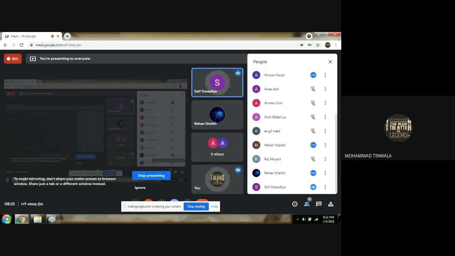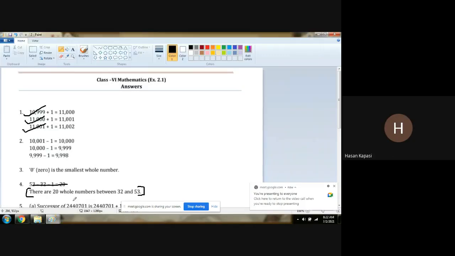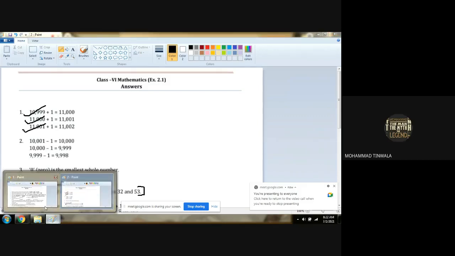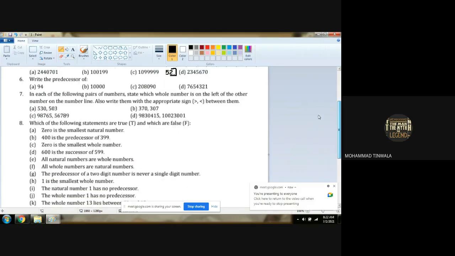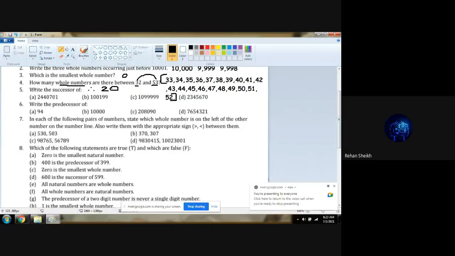Chalo, Rehan, question number 5. Write this. Write the successor of.